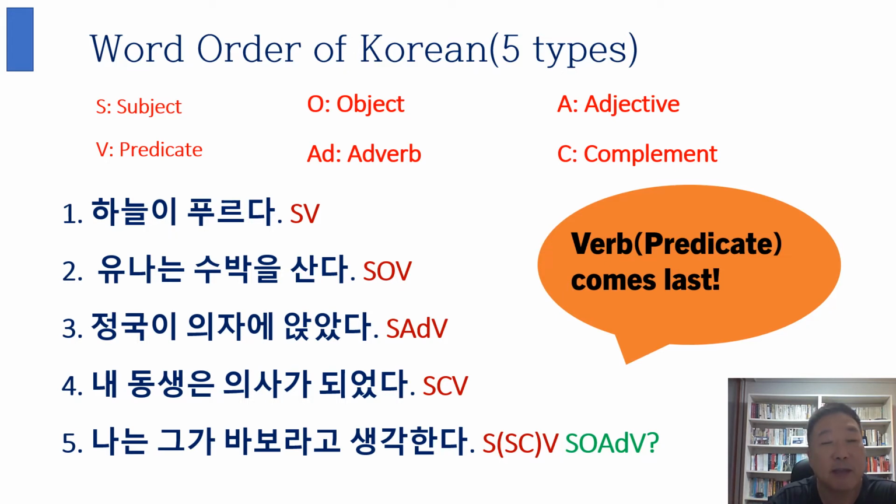And the second one, 유나는 수박을 산다. 유나 is the subject. 수박 is watermelon. 산다 is buy. Okay? So subject, object, verb or predicate.